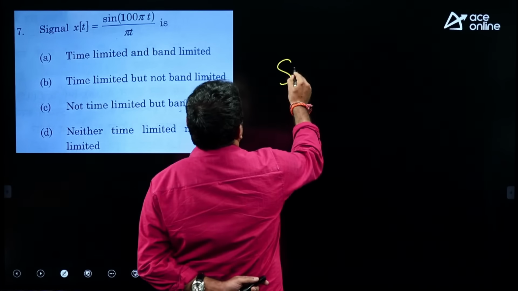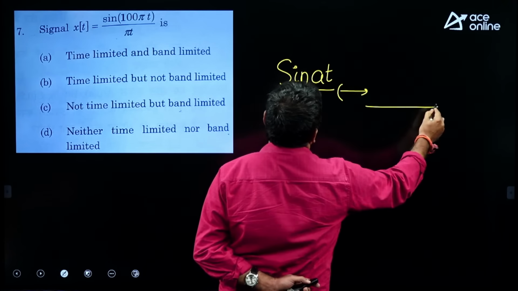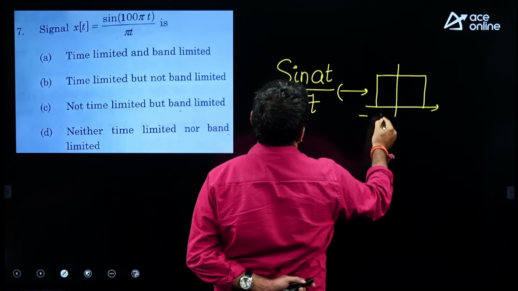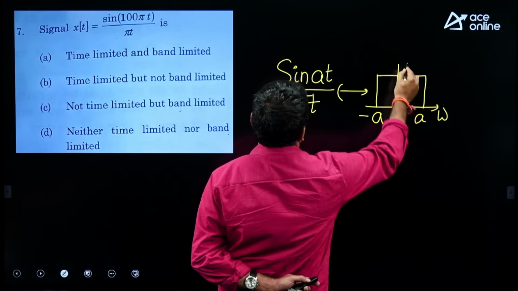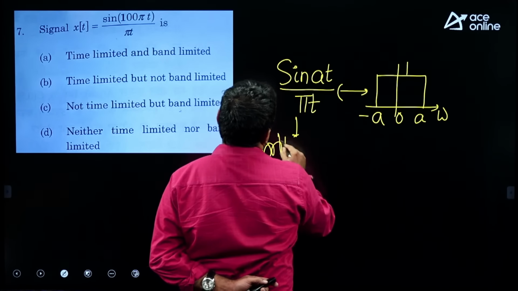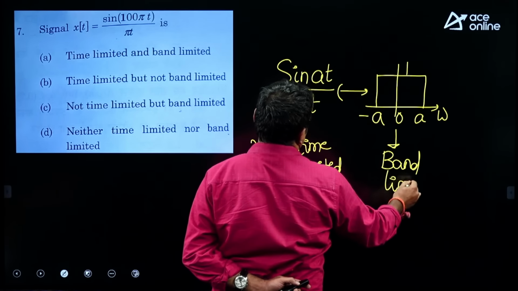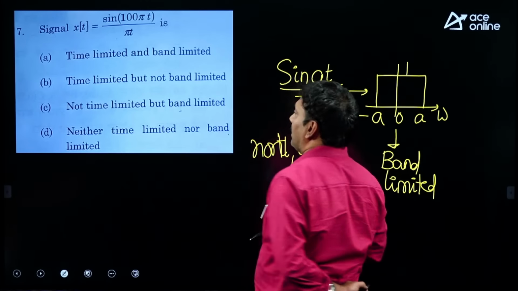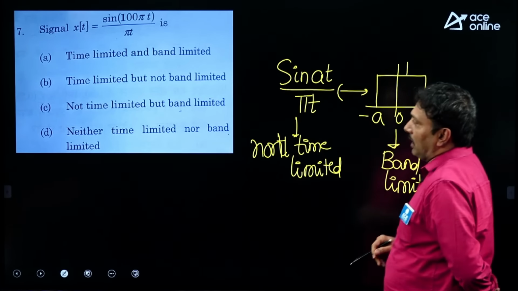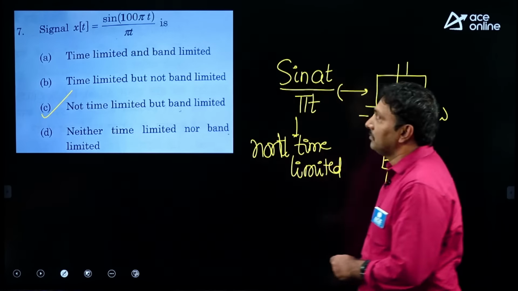Next one, this is a standard one, sin(at) by pi t form. What is the spectrum of sin(at) by pi t? That can be treated as a sa function or sinc pulse. It is a rectangle from minus a to a. It is asked about the nature. It is not time limited, because it is of infinite length, but it has a band limited spectrum. We are aware a signal cannot be time limited and band limited simultaneously. So, not time limited because this is of infinite length, but band limited.